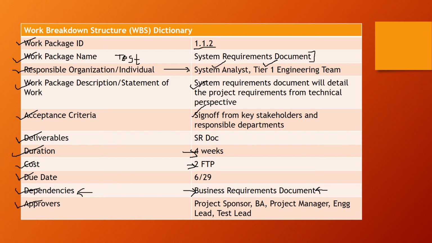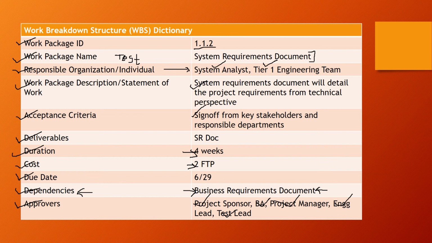Who are the approvers? The project sponsor, the BA, which is the business analyst, the project manager, engineering lead, test lead. These are all the folks that need to approve the system requirements document or this work package.